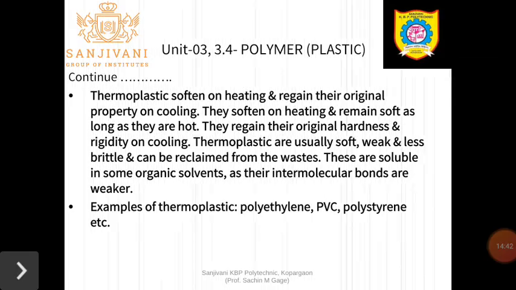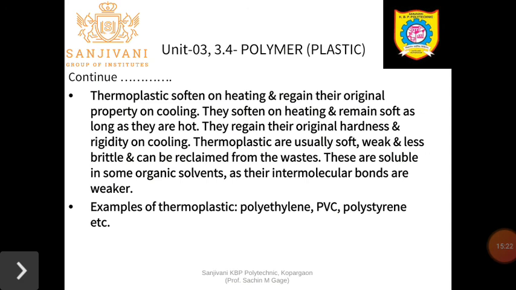So that is the general outline you saw in the last PPT, straight or linear chain. Thermosoftening plastics are softened on heating and regain their original property on cooling. For example, take a PVC pipe. When we apply heat, the plastic becomes soft, and when it is cooled, the PVC regains its original property. That type of plastic is said to be thermosoftening plastic.